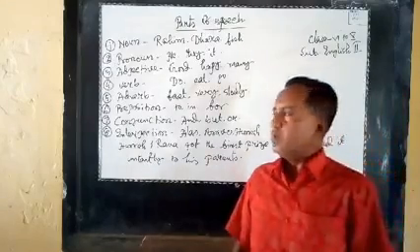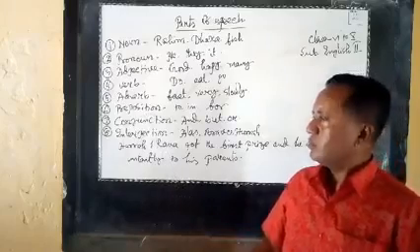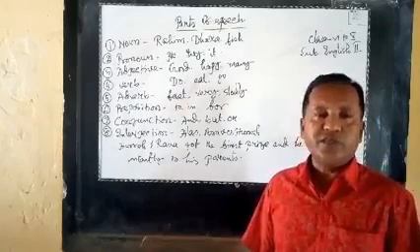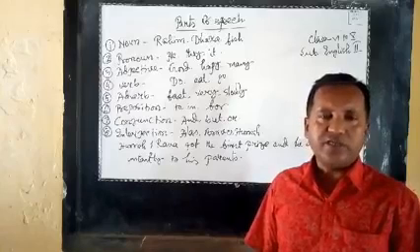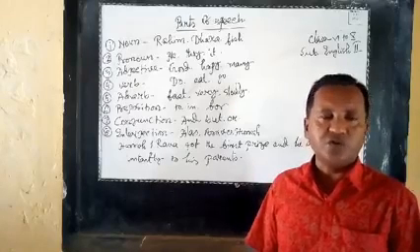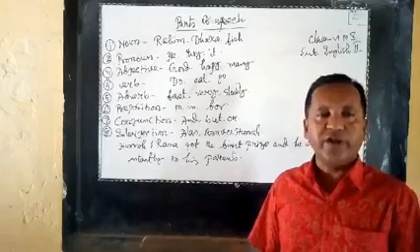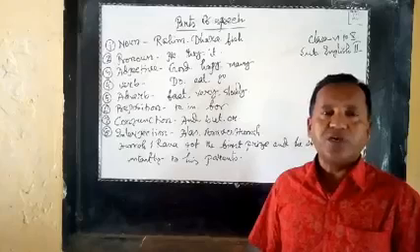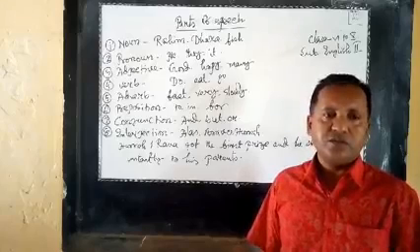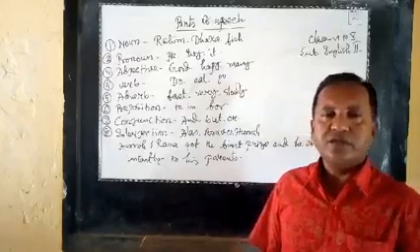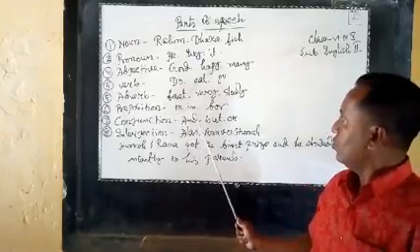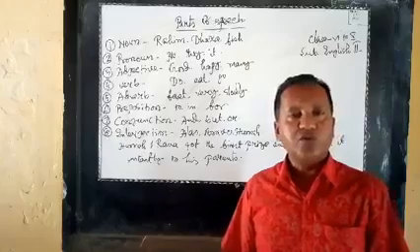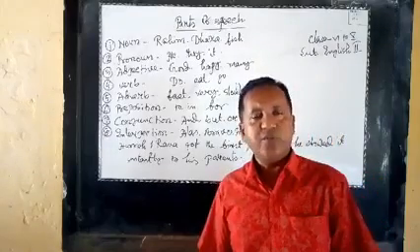Next, preposition. What is preposition? A preposition is a word that is placed before a noun or a pronoun to show the relation of that noun or pronoun with any other word of the sentences. For example, we can say, to, in, for, from, into. These are prepositions. Okay, my dear learners.